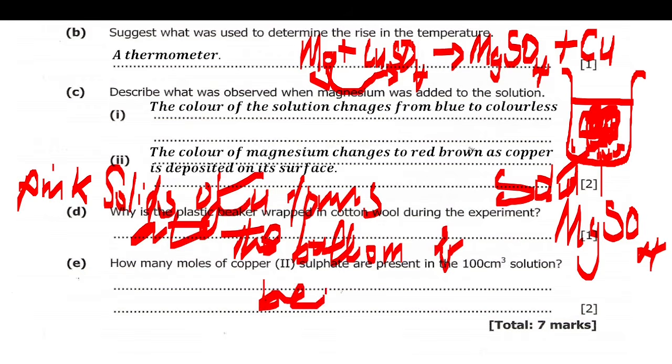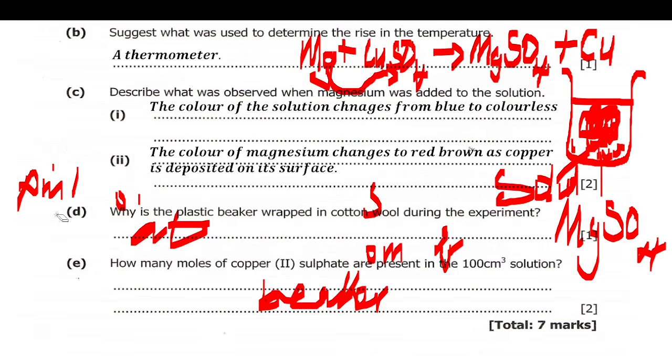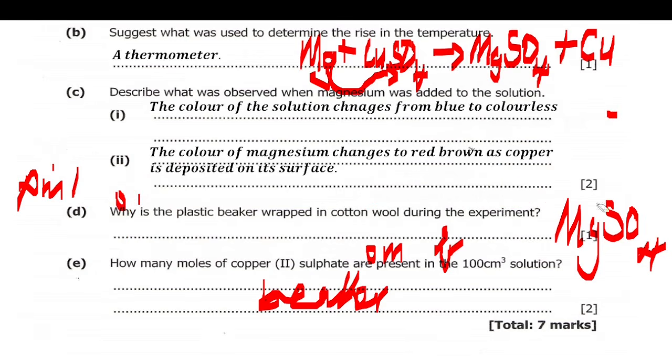Hope you are following the way I'm mentioning these things. Don't follow the writing too closely, because I'm unable to write properly using a mouse. So that's how the answer was supposed to be here.